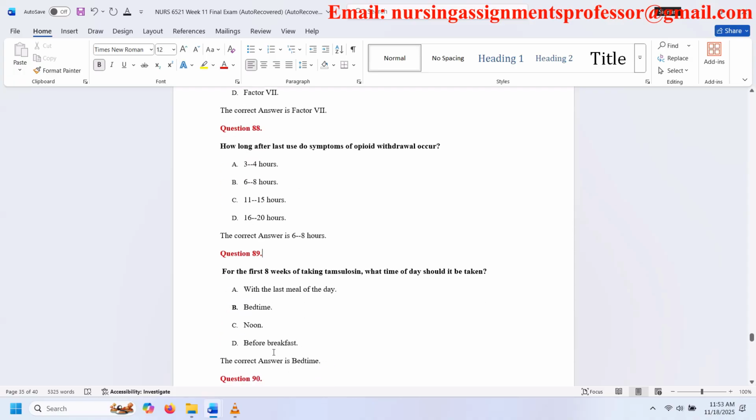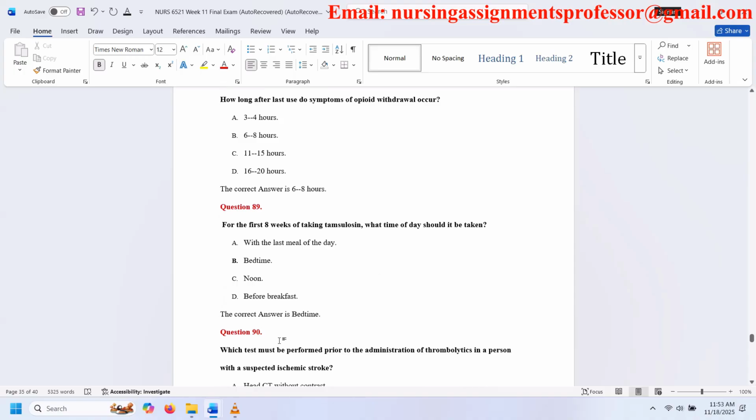Question 89. For the first 8 weeks of taking tamsulosin, what time of day should it be taken? A. With the last meal of the day. B. Bedtime. C. Noon. D. Before breakfast. The correct answer is bedtime.